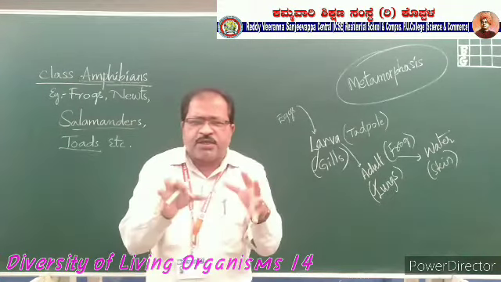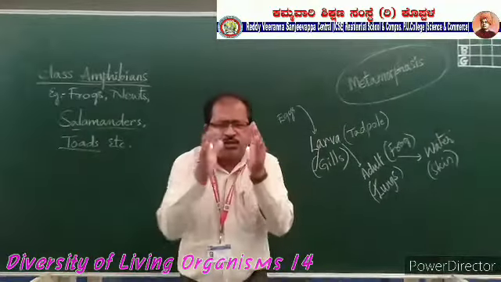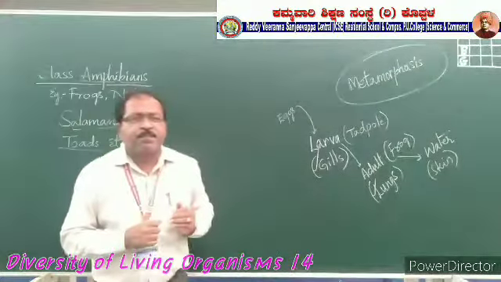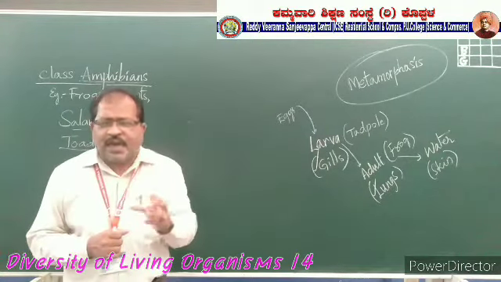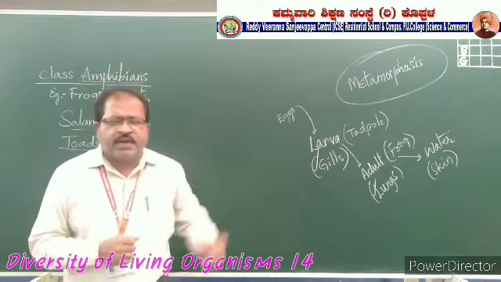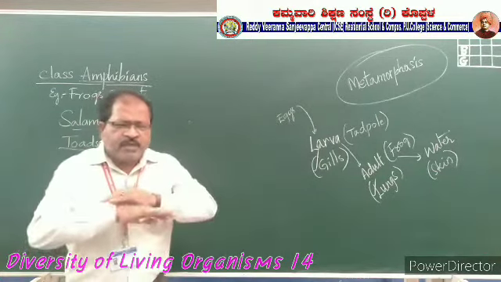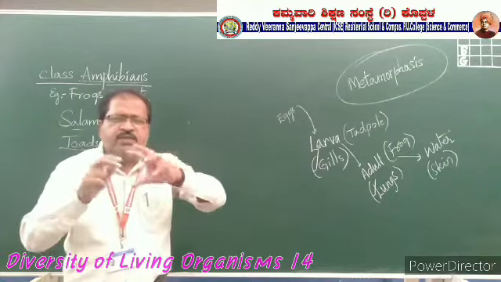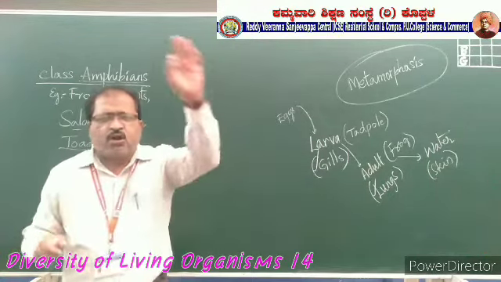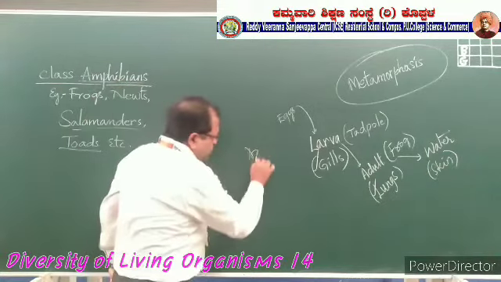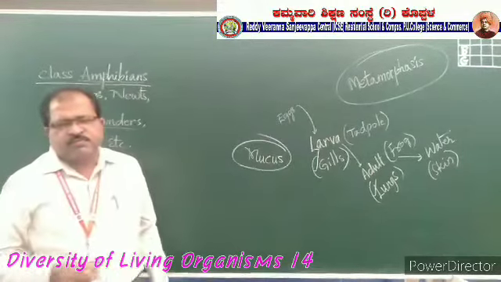Mucous membrane will be presented on the skin, on the body of the frogs. This mucus will be produced from the mucus glands. Numerous mucus glands, meaning a number of mucus glands, are presented on the skin, and they release a gum-like, sticky, slippery structure. That is called mucus. Because of this mucus, the frog slips from our body.